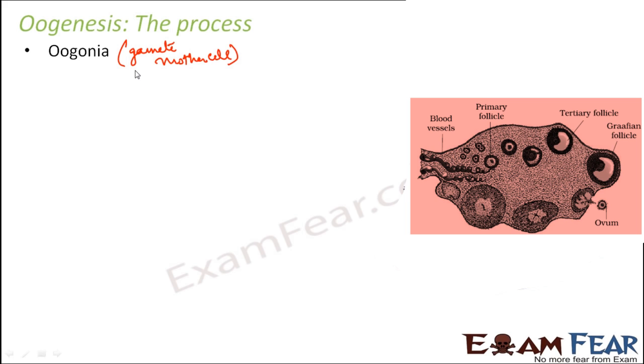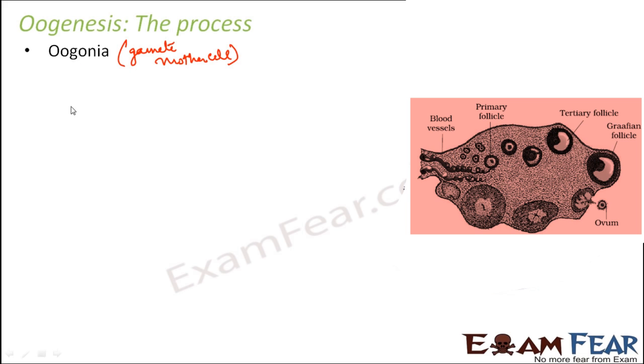The number of oogonia which are formed remains the same. Later no more oogonia are formed. The number of oogonia formed inside the fetal ovary is the number that remains till death. No more addition happens, but subtraction keeps on happening because each mother cell later gives rise to the eggs, and that is how the number of oogonia keeps decreasing, but there is no further addition later. So these oogonia are formed in the fetal ovary at that stage.